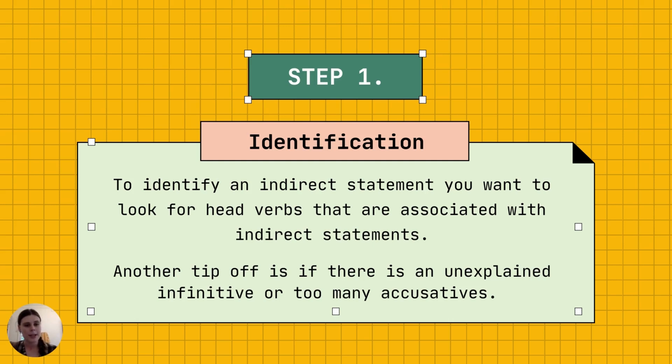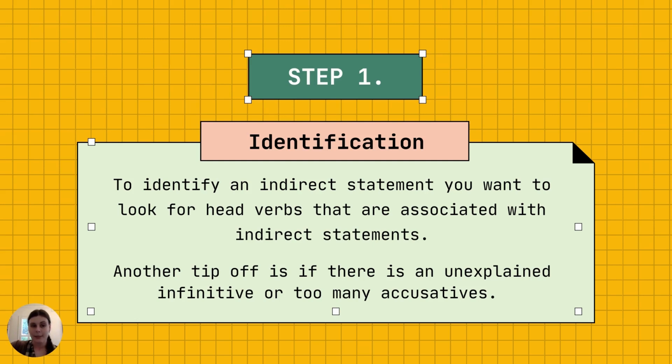So another tip-off is if you're reading through the sentence and you feel like there's an unexplained infinitive or there's too many accusatives. So if you're looking at an infinitive and you don't think that it would work in English as an infinitive, right? I love to swim, right? If it's I said to swim, that does not make as much sense, right?